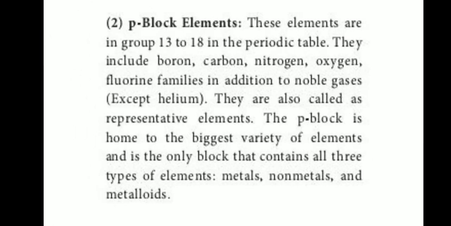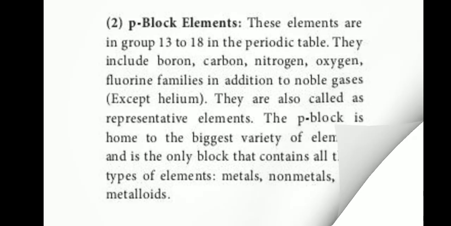Next one, P block elements, groups 13 to 18. These elements are in groups 13 to 18 in the periodic table. They include the boron family, carbon family, nitrogen family, oxygen family, halogens, and last one, noble gases. They are also called representative elements. The P block is home to the biggest variety of elements and is the only block that contains all three types of elements: metals, non-metals, and metalloids.